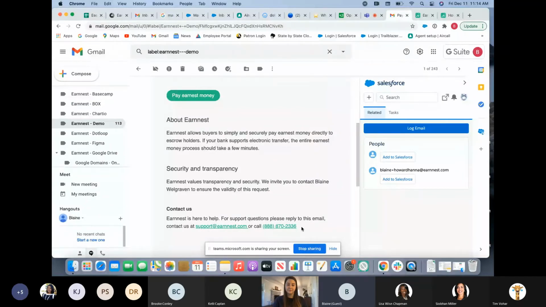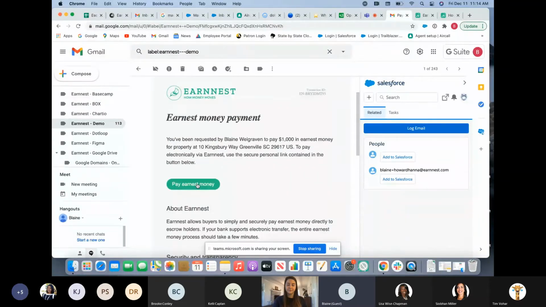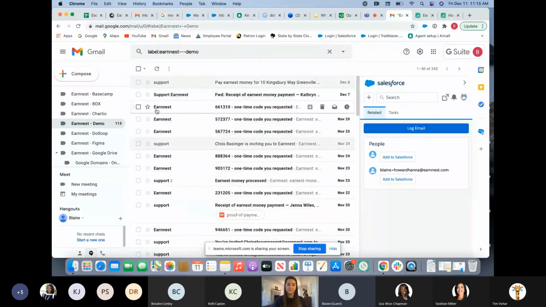That support team is there every day, 8 to 5, Monday through Friday, Eastern Standard Time, to make sure if buyers call in, whether they're stuck on the first screen or any of the screens, that they have support there to be walked through it. We don't want that having to fall to you guys. That's something we will take care of. But if they want to, they can go ahead right then and click on Pay EARNNEST Money, and that initiates the process you just saw in that video. With that said, once they've completed and authorized the process, show here.